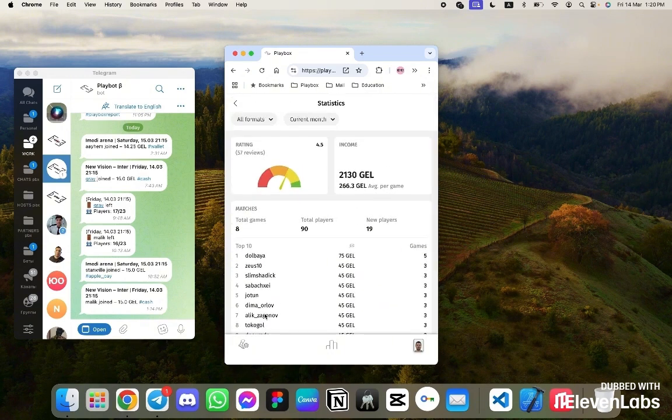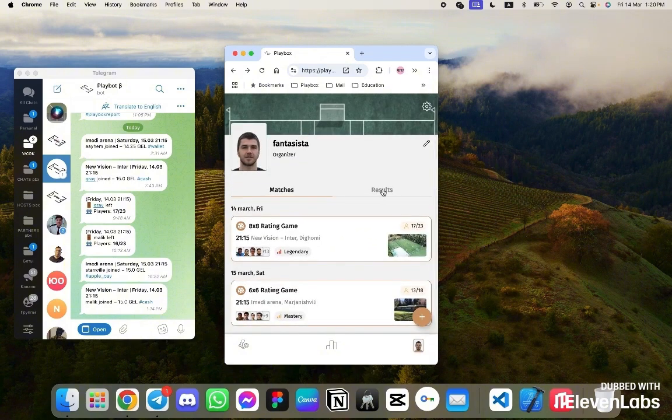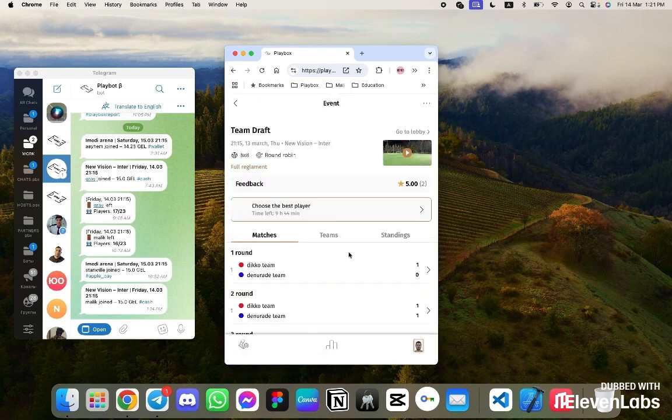And this will help you improve the quality of your games, bringing them to perfection. Let's now go over the information about the games. So here we have what is called the results page.